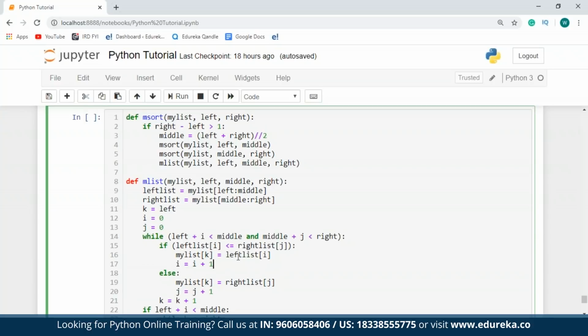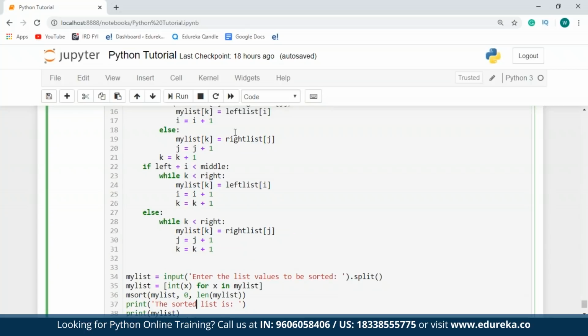If I place the value of left list of i into my list of k, I'll have to increment the value of i, or else if I place the value of right list of j into my list of k, I'll have to increment the value of j. Finally, when I've placed some value for k, I'll have to increment the value of k as well. So once I have all sorted elements, what I have to do is start merging my list. The final part of my program will help me to merge the sorted sublists.